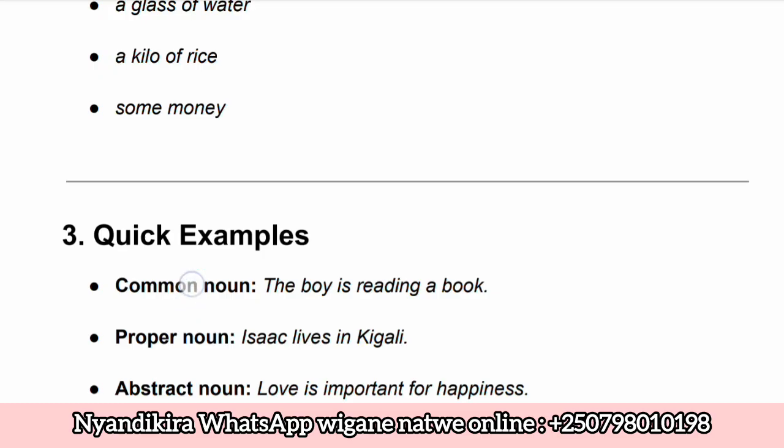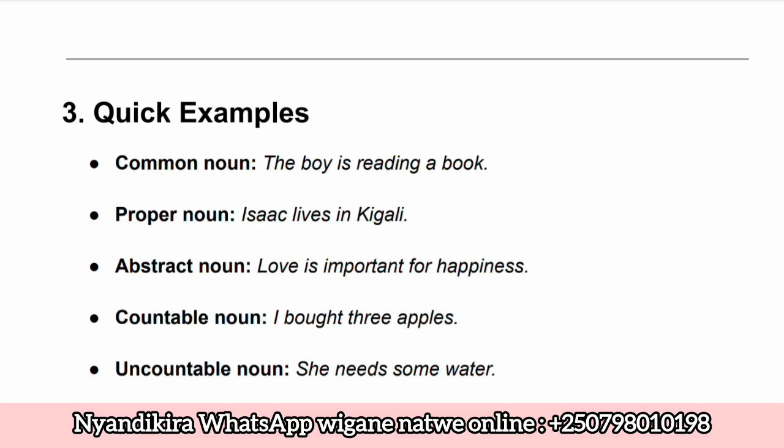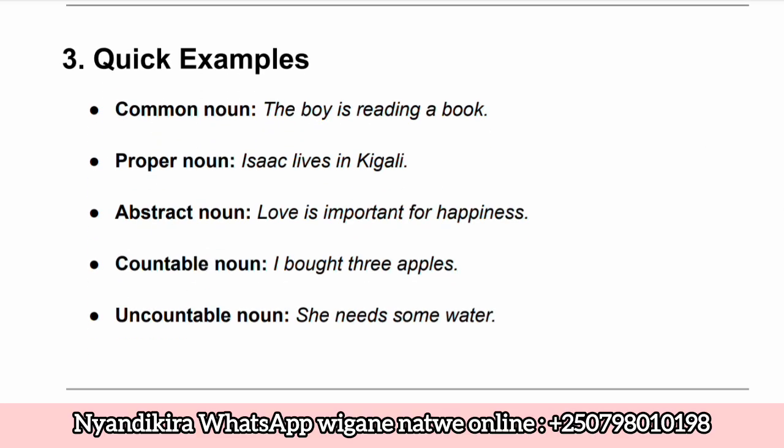As quick examples, I have some examples here. I have a common noun, where we have an example like: the boy is reading a book. The boy is reading a book. So the boy is a common noun, right? I'm sorry. The boy is a common noun, used in a general way. We have a proper noun here, which is Isaac lives in Kigali.